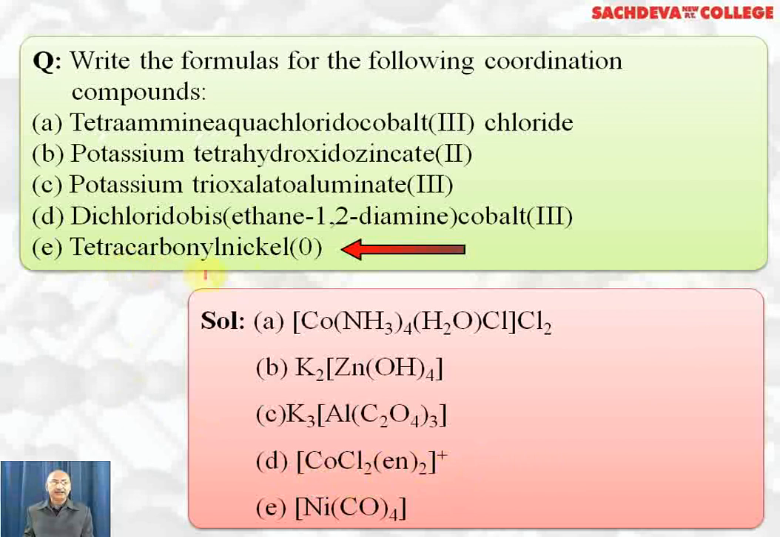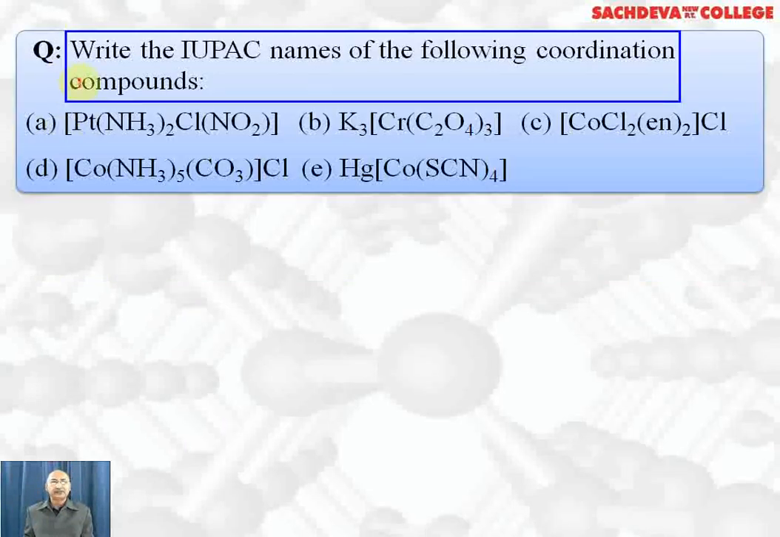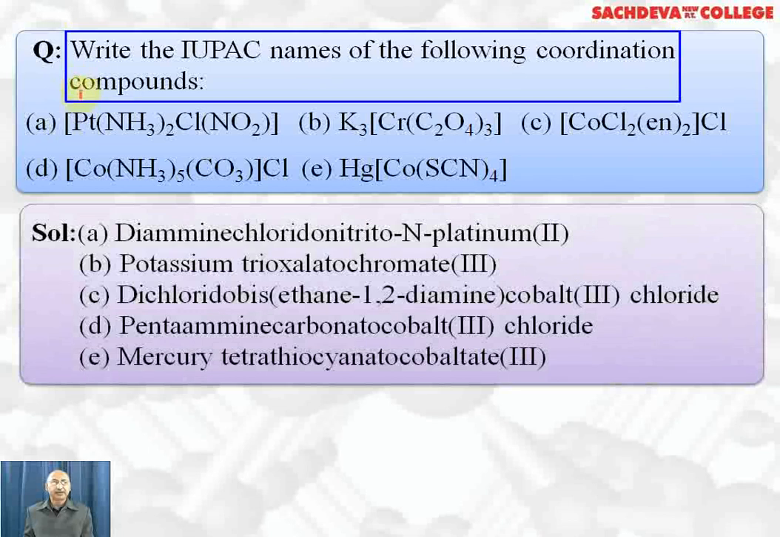Last one is tetracarbonylnickel(0). Nickel we write and carbonyl 4 times. Oxidation state is 0 and carbon monoxide is neutral. There is no charge on the complex. It is neutral.